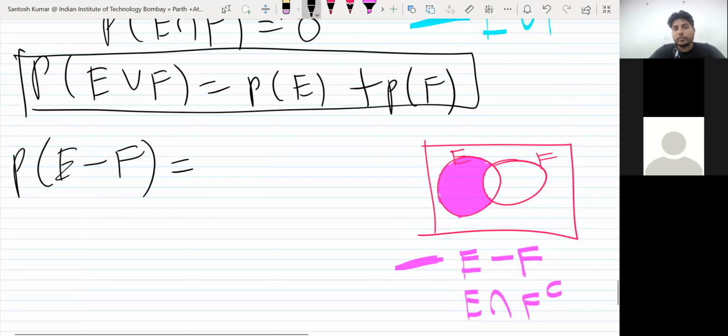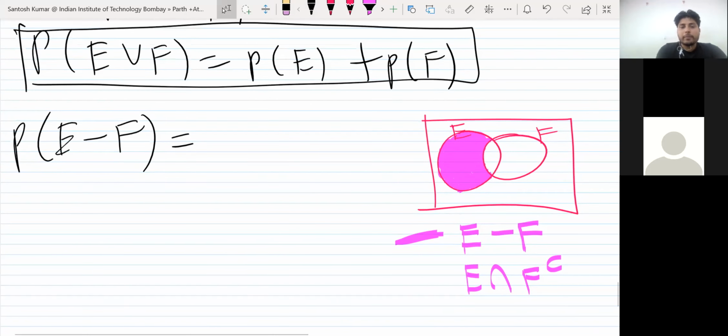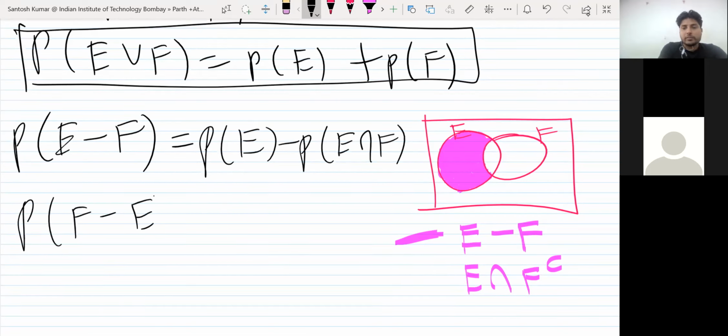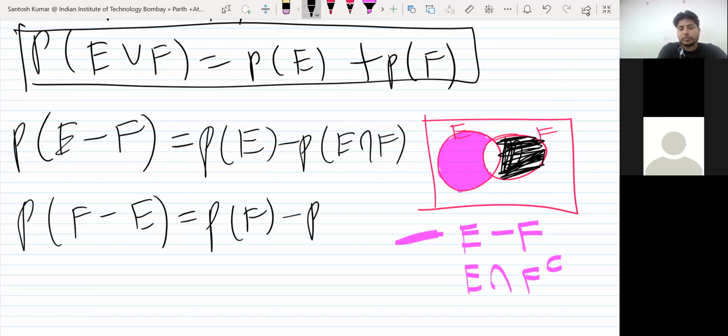So what is probability of E minus F? Probability of E minus probability of E intersection F. Correct. Similarly, you can also write probability of F minus E, this portion. So similarly it is probability of F minus probability of E intersection F.